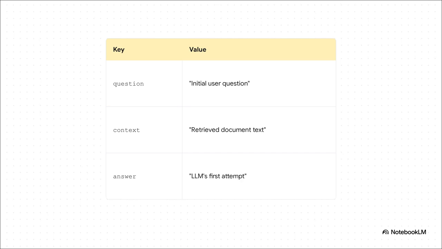And finally, a generation node grabs that new context, creates an answer, and updates the state one more time. And that's really it. This is exactly how the state object acts as this living memory, passing the baton of progress from one step to the very next.